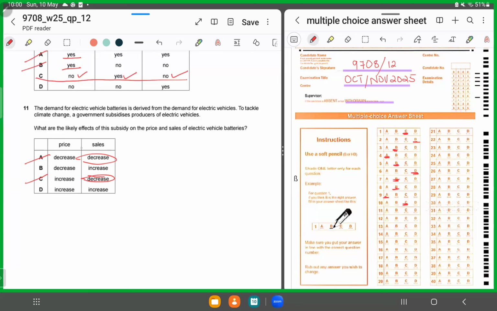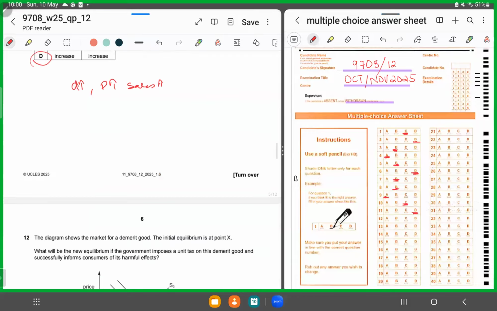But what about the price? Since the demand for electric vehicles would increase, this would cause the demand for batteries to increase. So when the demand increases, the price would automatically increase. The demand for batteries should rise, so there should be an increase in price, because higher demand would cause the price to increase, and the sales should also increase because it's a jointly demanded good. So for 11, we'll shade in D as the correct answer. I hope this is clear.